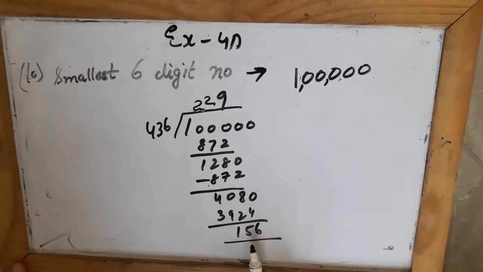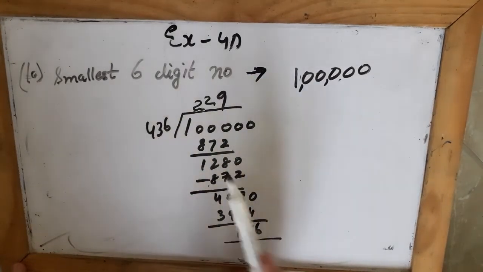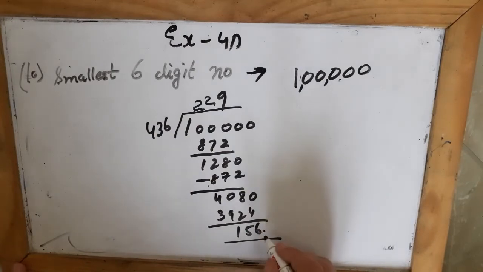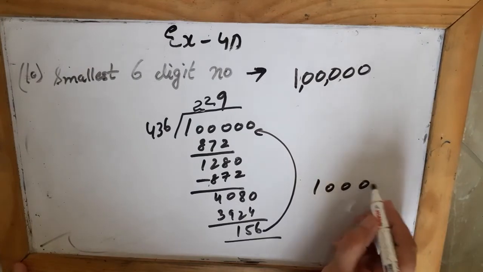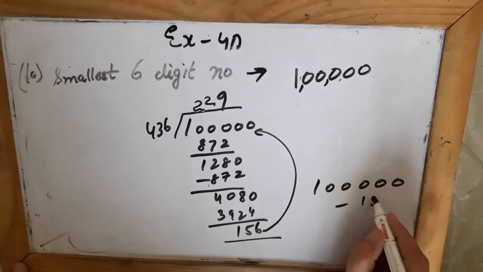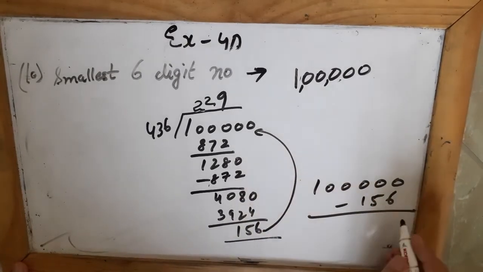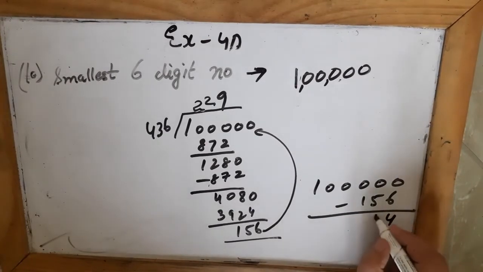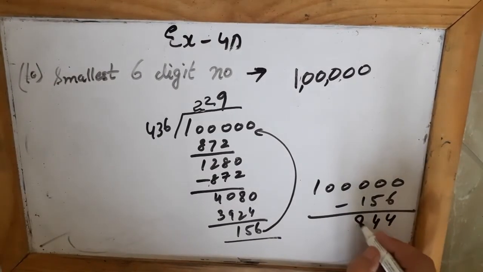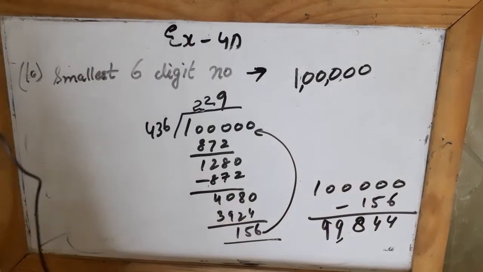So what I did in the last question: remainder means that this number, 1 lakh, is not exactly divisible by 436. I am left with 156. So as I did in the last question, I will subtract 156 from this, this extra that I have, what was left over. So I will subtract that, and what you will get is 99,844.